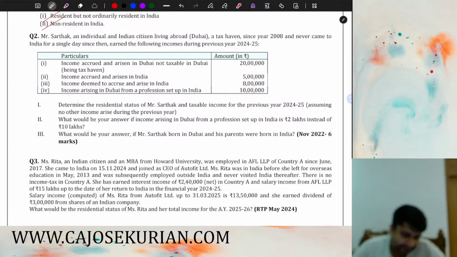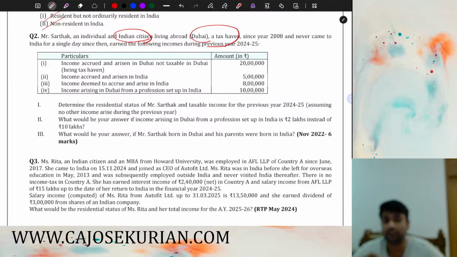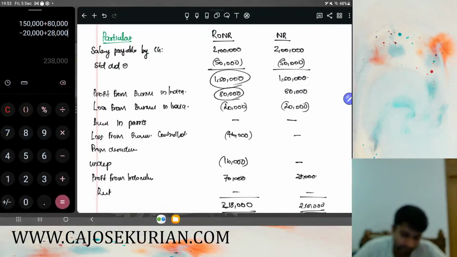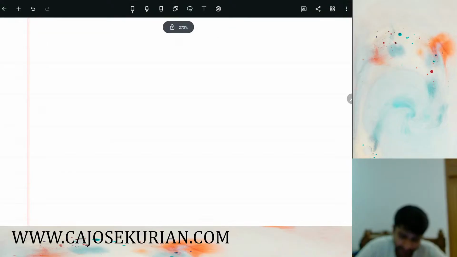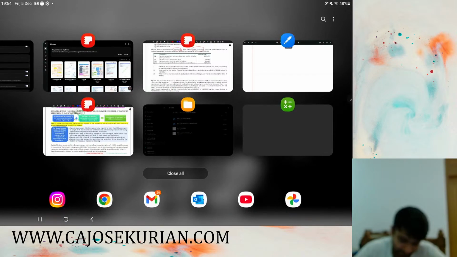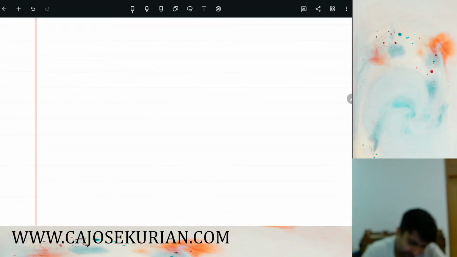Now, what they're saying is Sarthak is an Indian citizen living in a tax haven, that's Dubai. He's not paying taxes in Dubai. And now the third thing that you have to check is whether his total income from Indian source is more than 15 lakh or not. And what do you mean by total income from Indian source? Hope you remember from the theory that you have learned. Total income from Indian source means that is income either accrued in India. Total income from Indian source.